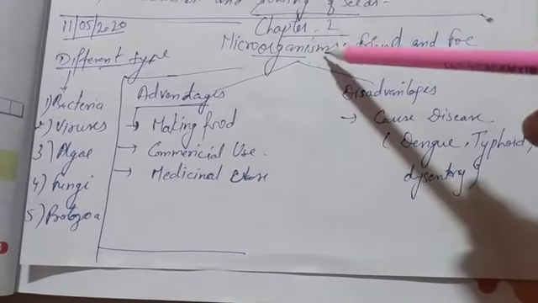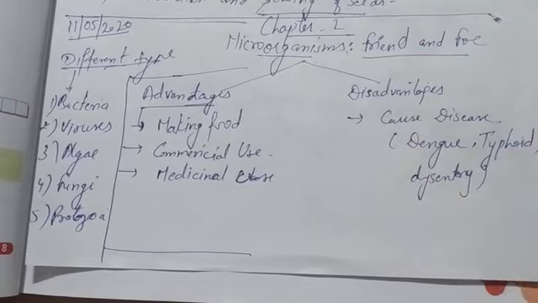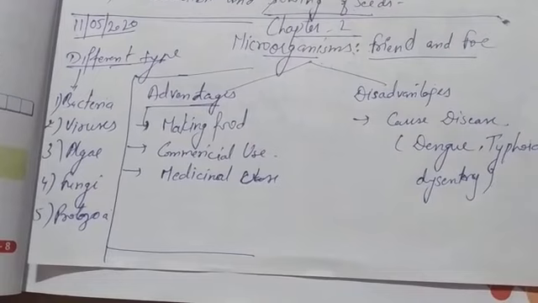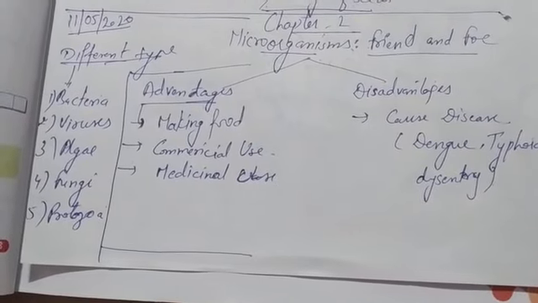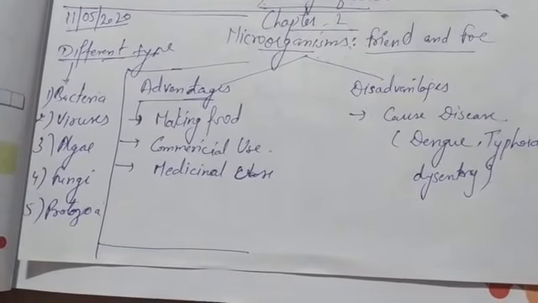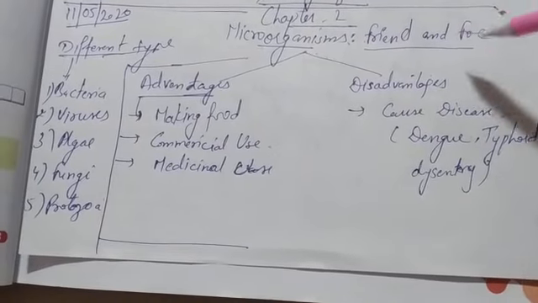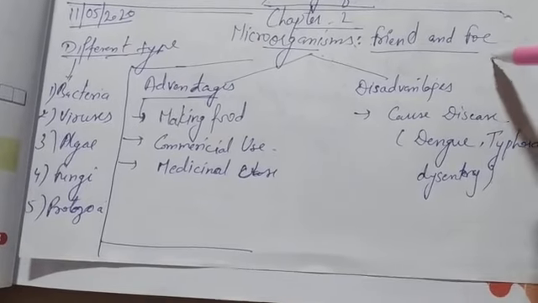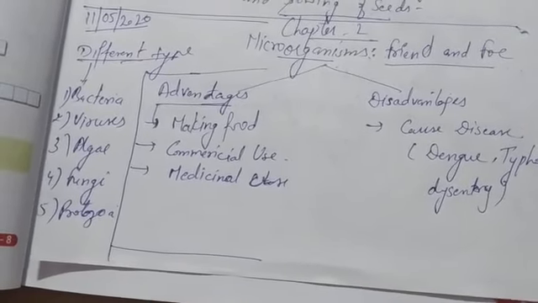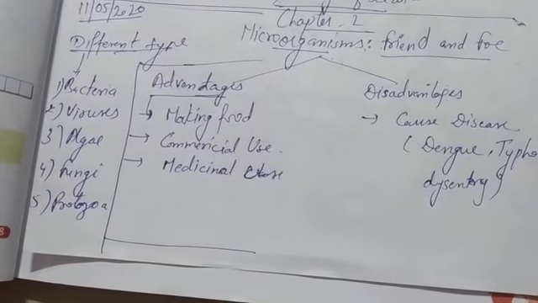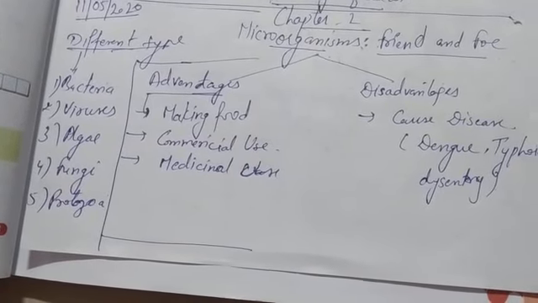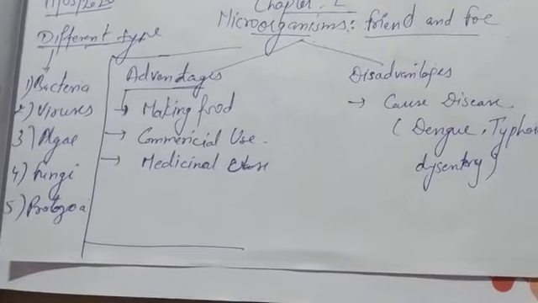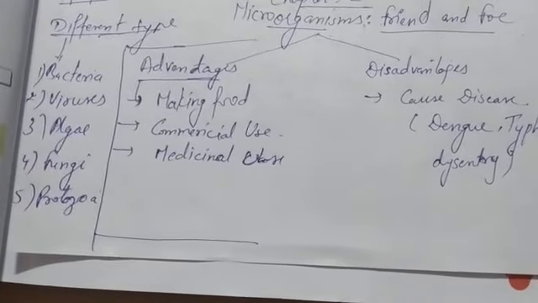The name of the second chapter is microorganisms. Micro means small, organisms means jeev. That means small organisms we can't see with the naked eye are known as microorganisms, and they are friend and foe. Friend means friendly behavior, and foe means the opposite of friend, dushman. Microorganisms can be friendly or foes. In this chapter we will read about both types of nature of microorganisms.